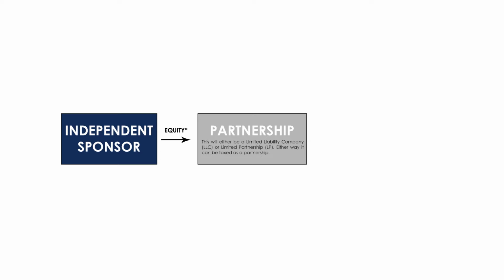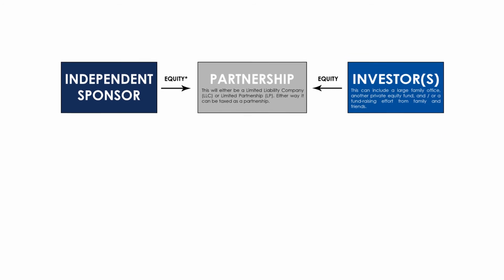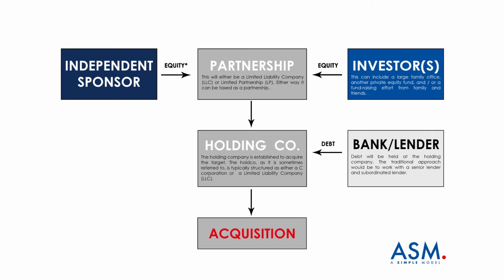So let's look at an acquisition structure. In this structure, on the left, you have the independent sponsor, and on the right, you have investors. In a private equity transaction, control is determined via a partnership agreement, which can be structured as either a limited liability company or a limited partnership. For the purpose of this post, we will use an LLC because it is a common approach for independent sponsors. This LLC will serve as the investment vehicle for the deal, and the associated LLC operating agreement will govern how the independent sponsor and investors work together.